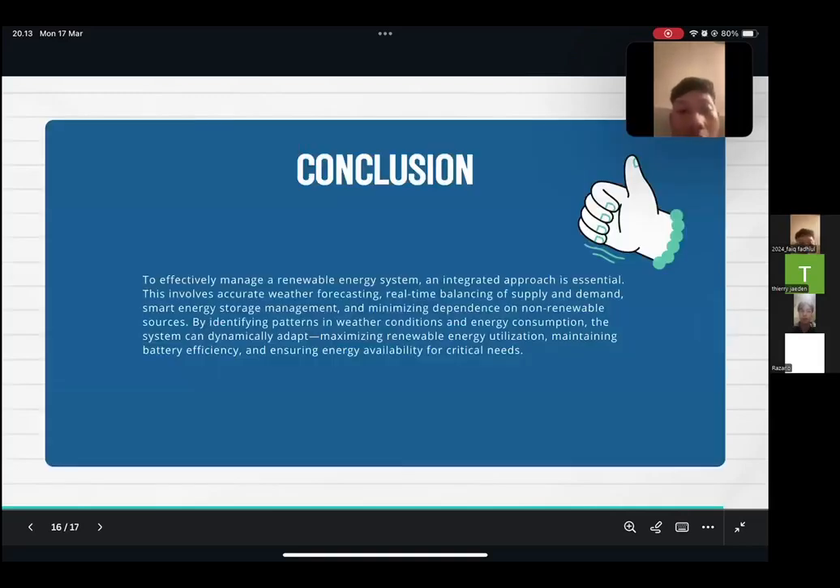Okay. Next is conclusion. To effectively manage a renewable energy system, an integrated approach is essential. This involves accurate weather forecasting and real-time balancing of supply and demand, smart energy storage management, and minimizing dependence on non-renewable sources. By identifying patterns in weather conditions and energy consumption, the system can dynamically adapt, maximizing renewable energy utilization. After that, maintaining battery efficiency and ensuring energy availability for critical needs.